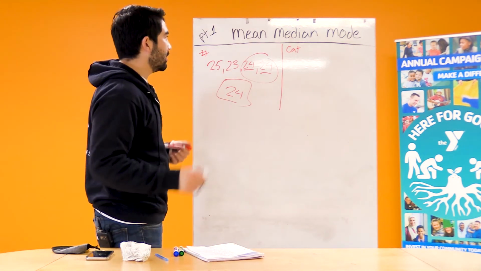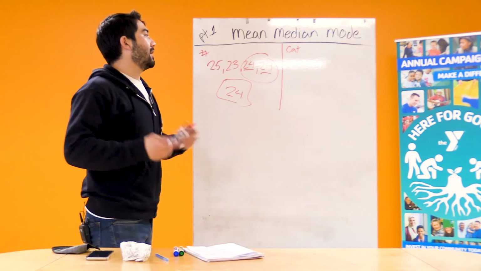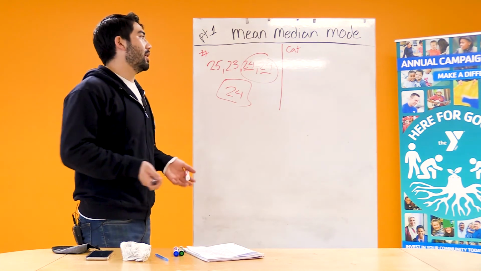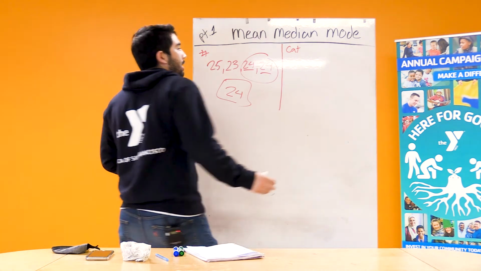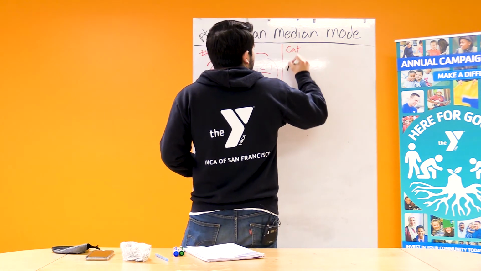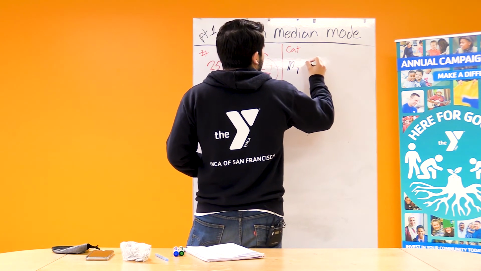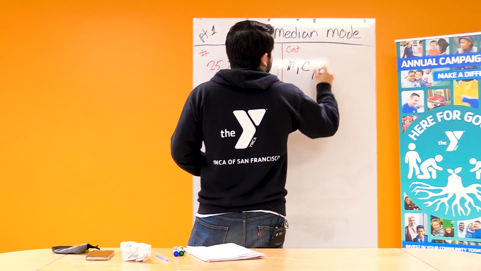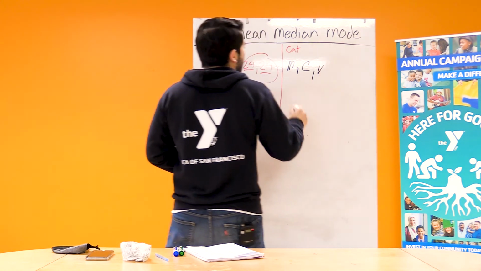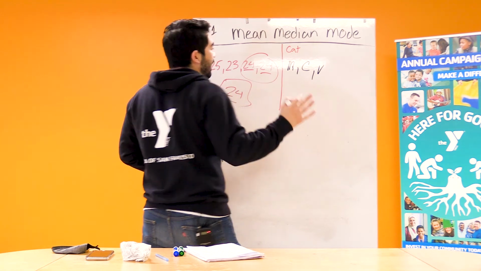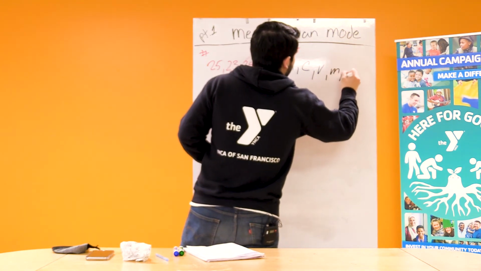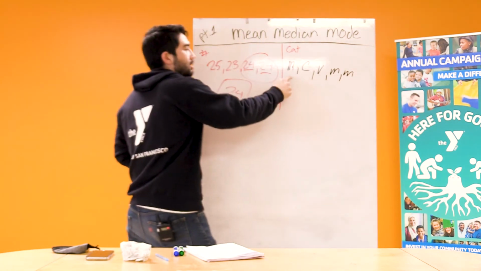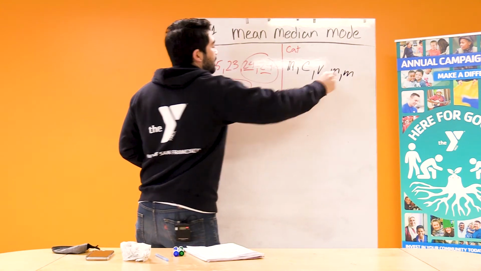So let me give you this example. Let's say I asked a class of students what their favorite ice cream flavor is. So let's say M is for mint, C is for chocolate, and V is for vanilla. So I asked 5 students what their favorite flavors were, and we got mint, chocolate, vanilla, mint, mint.